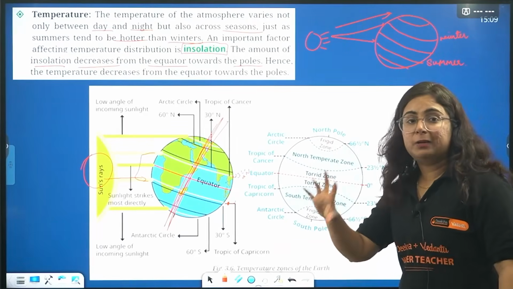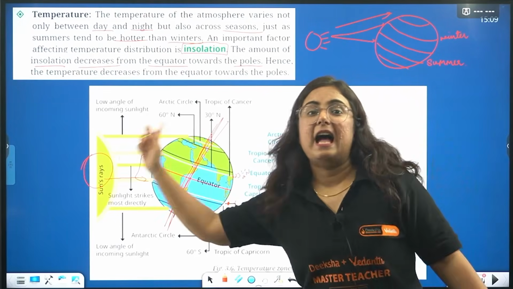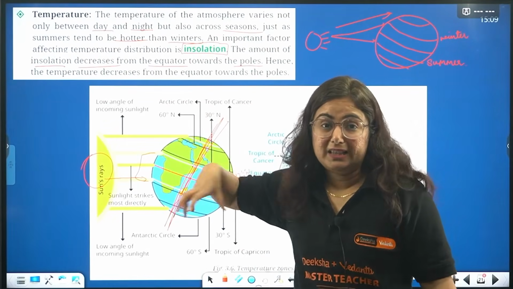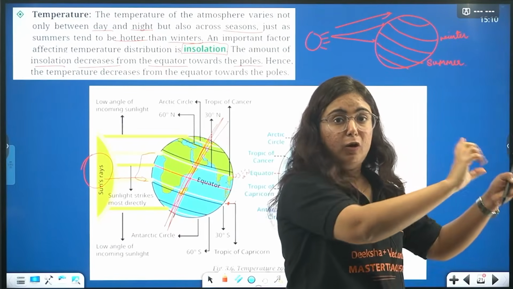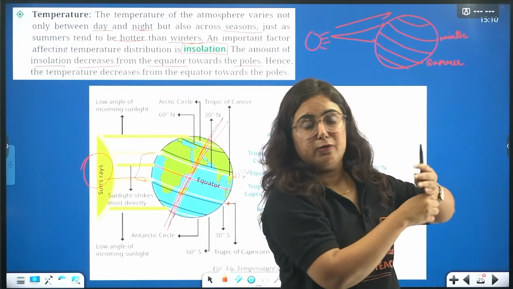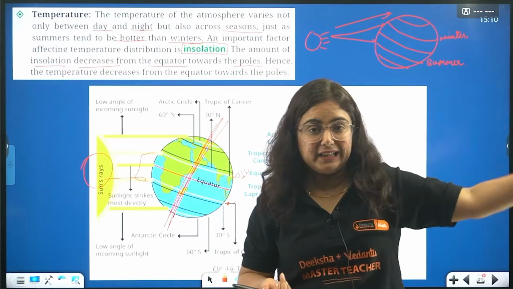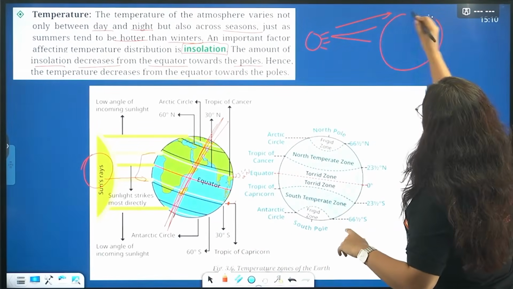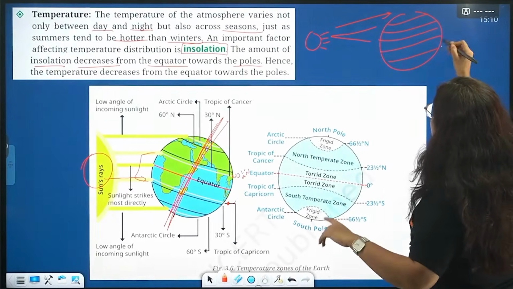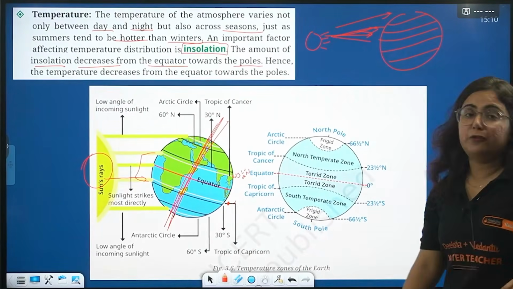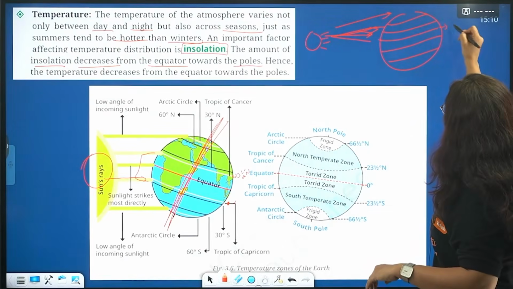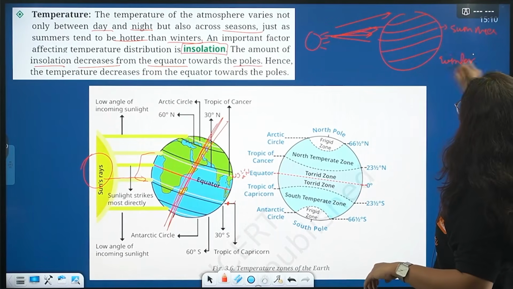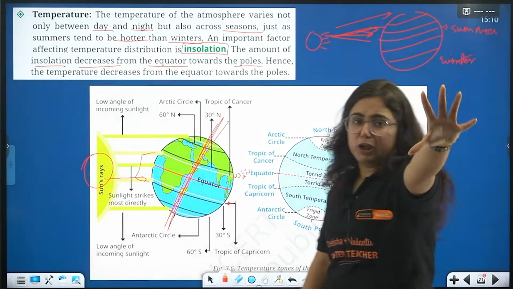Now, you know that Earth is rotating on its own axis as well as revolving. So there will be a time when it gets half revolved. What happens? Along with rotation and revolution, the sun will directly hit the Tropic of Cancer. Okay? So once it is like this, the other time it can be like this. This time the direct sunlight reaches the Tropic of Cancer. And here in the northern hemisphere there will be summer season, and in the southern hemisphere comes the winter season. This phenomenon is something you learned since childhood.